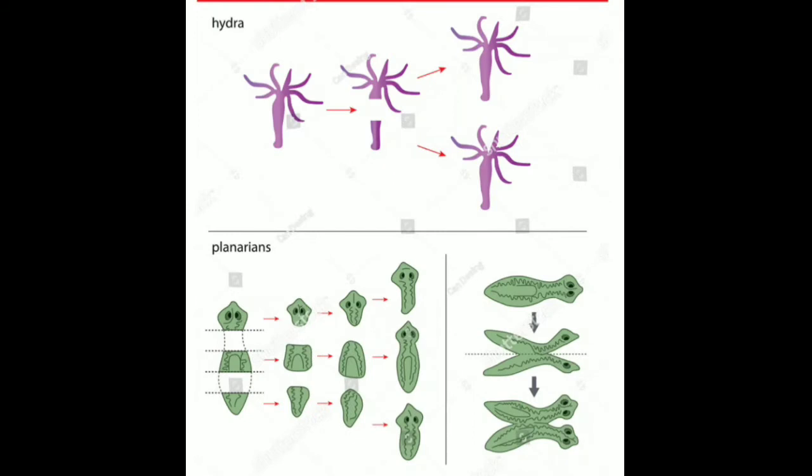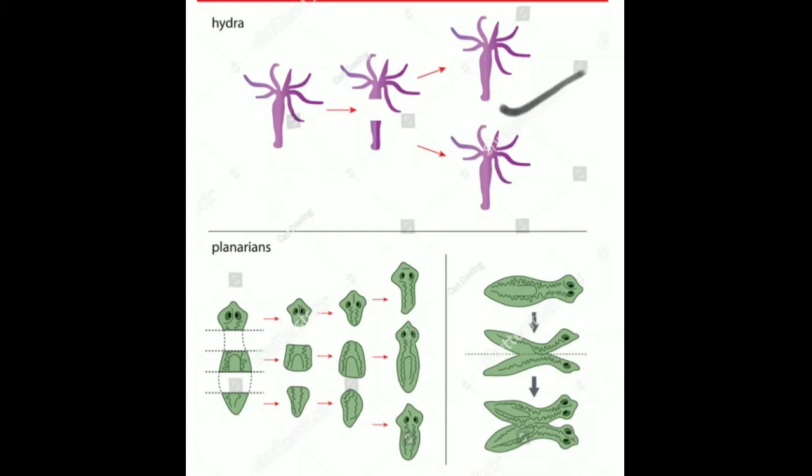Regeneration means to generate again or to regrow. You must have seen the tail of a lizard regrowing. When it is broken, it regrows again. It is by the process of regeneration only. So this process of generating lost parts of the body is regeneration. This ability of animals is used for reproduction by some animals, for example Hydra and Planaria.